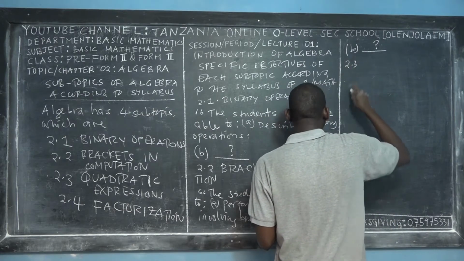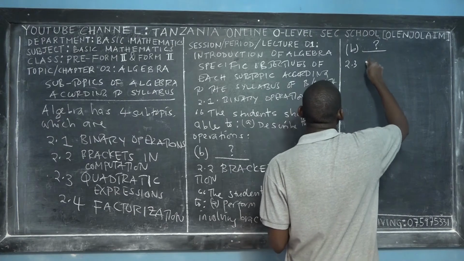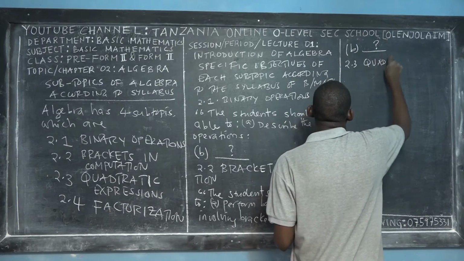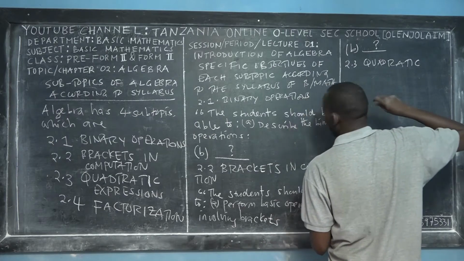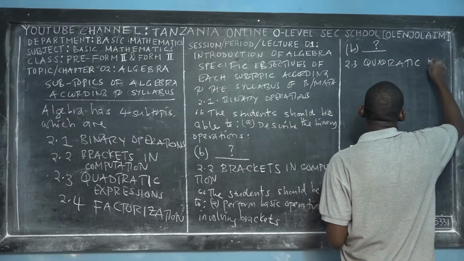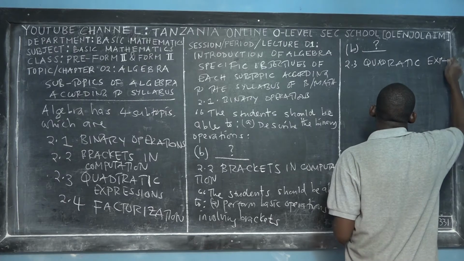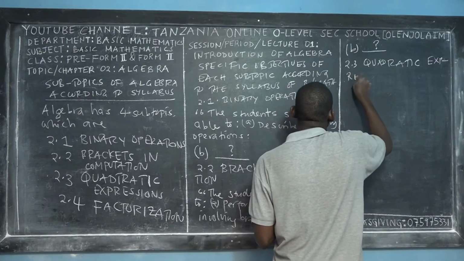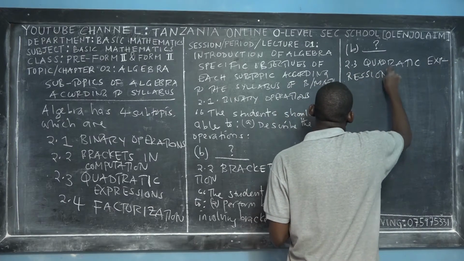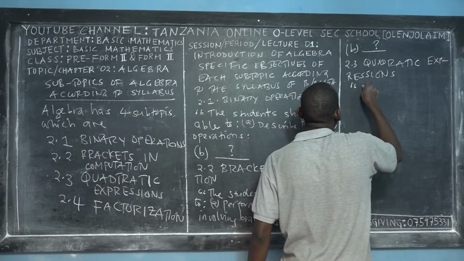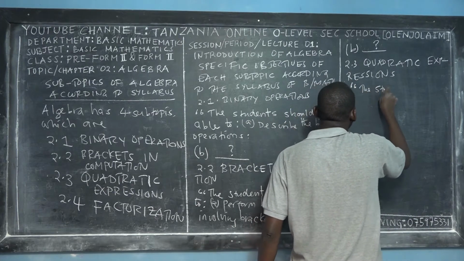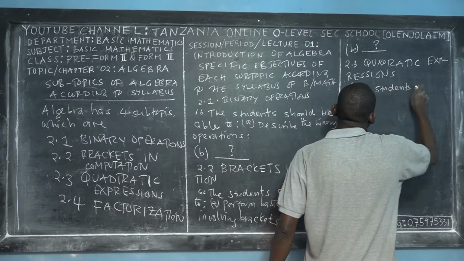The third subtopic is called the quadratic expression. Remember that this is a prerequisite of chapter 3, which is called the quadratic equations. There's a difference between quadratic expressions and quadratic equations. So here also we have some specific objectives which students should achieve.